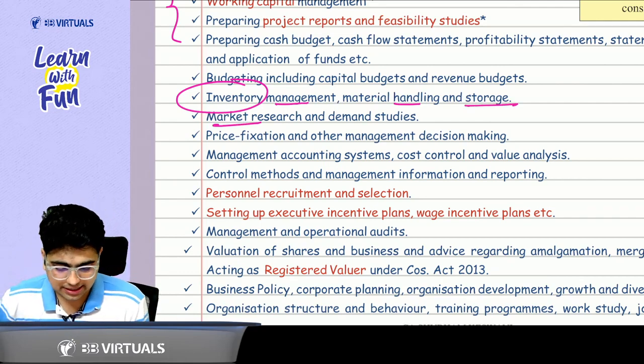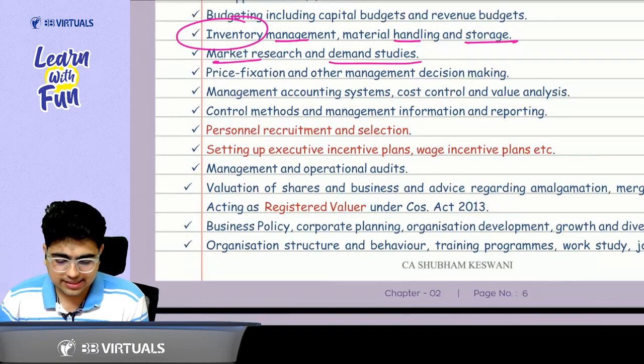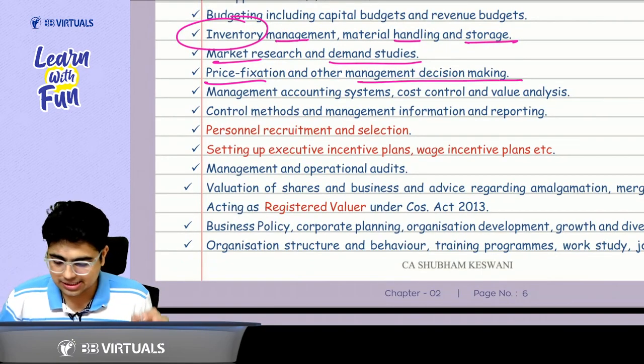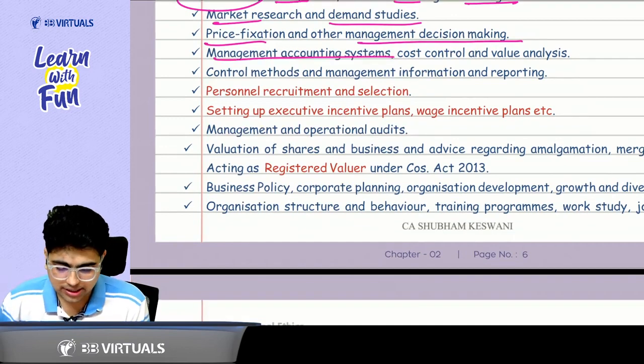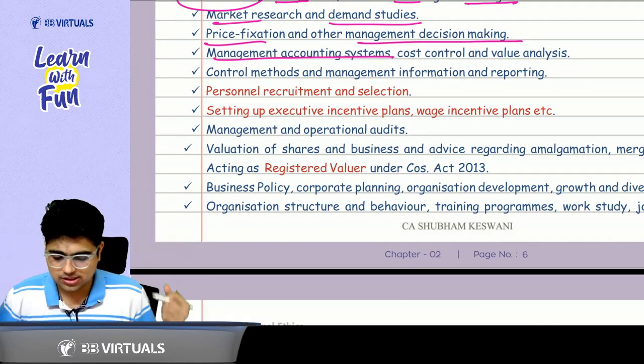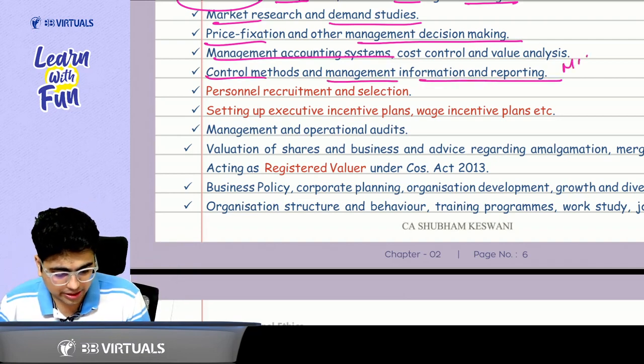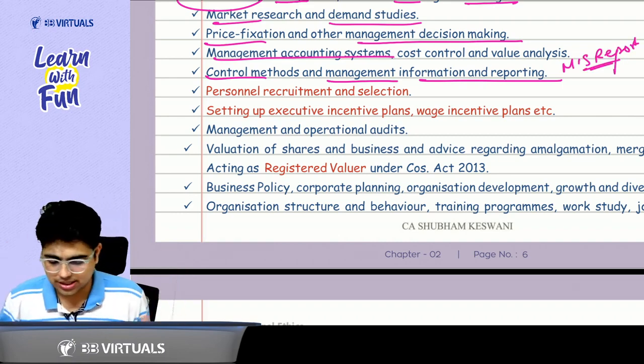You are doing market research and demand studies, you are fixing the price for your customers. Or you are providing management decision making services, management accounting systems, basically cost accounting and all services you are giving, control methods and management information and reporting. You must have heard about MIS reports, yes. So this is also part of the services which are allowed to a chartered accountant.